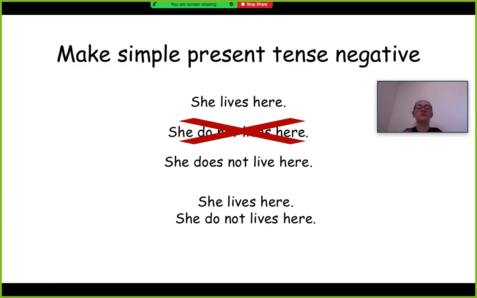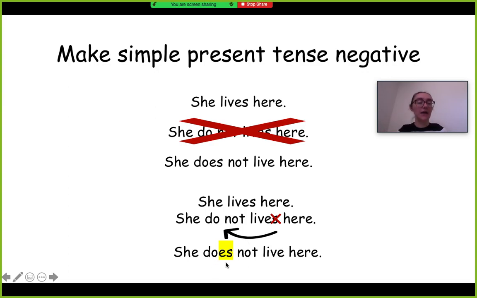So what we're going to do is put in do not. She do not lives here. What we do is we put this little s that's on this verb, right? Because we had to do it because it says she. We put the s over on do to say does. And then we get rid of the s at the end of the verb right here, since we moved it over here. So what we end up saying is she does not live here, and that means negative.